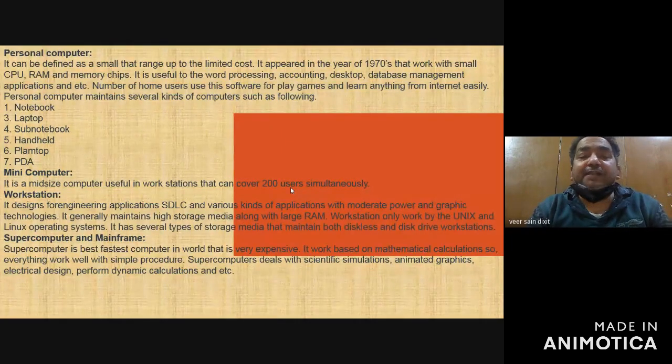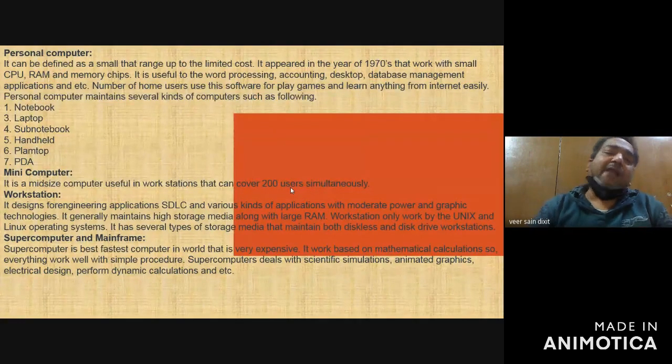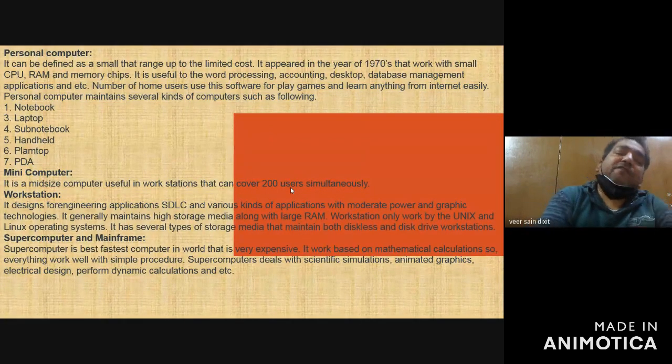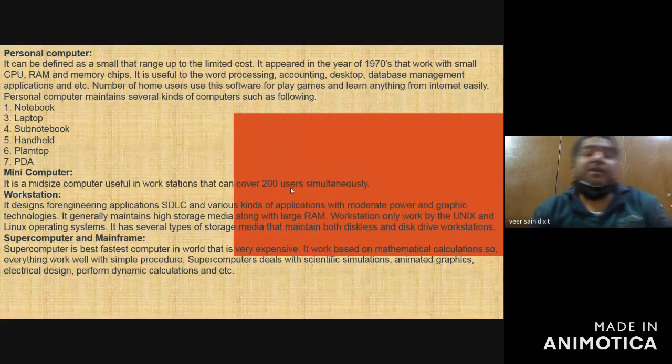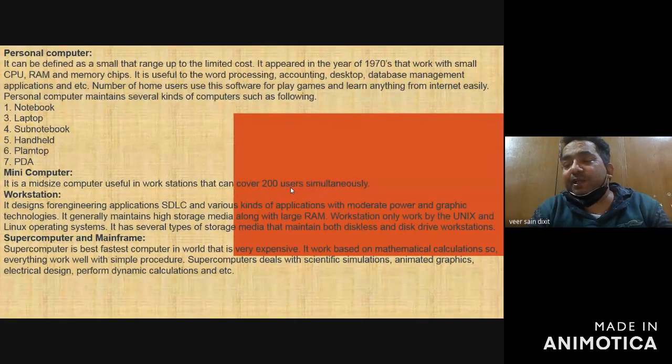Mini computer is a mid-sized computer useful in workstations that can cover 200 users simultaneously. And if I talk server, so server could be Apache server, IIS server, Windows NT server. There are many types of servers. Then supercomputer. Supercomputer is the fastest computer in the world. That is very expensive. It works based on mathematical calculations. So everything works well with the simple procedure.